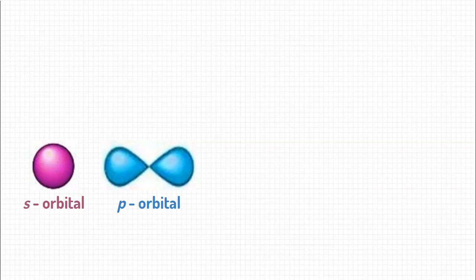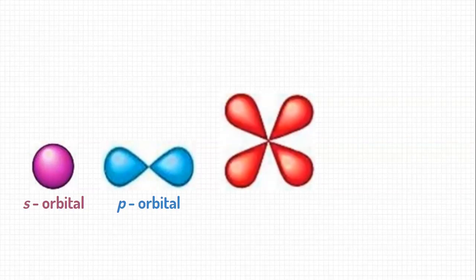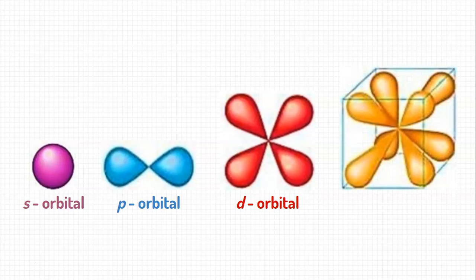And now putting two dumbbells together, you get this shape, which is kind of like a 4-leaf clover, and that is a d orbital. Then putting two 4-leaf clovers together, you get this. It's kind of like a cubic shape, but you still have the two 4-leaf clovers, and that is an f orbital. So knowing these types of orbitals, the periodic table is broken up into 4 blocks that represent an s orbital, p orbital, d orbital, and f orbital.